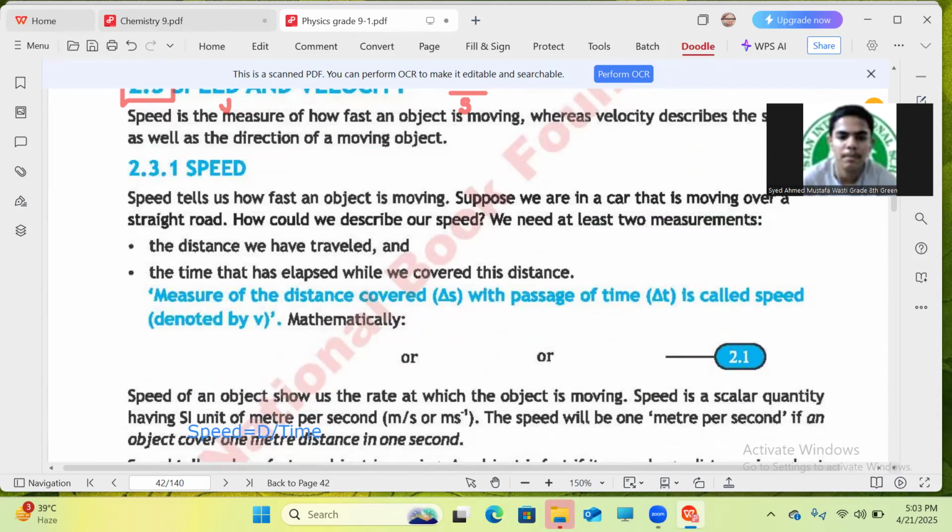So first of all, given here is speed. Here is the definition which is present in bold letters: the measure of the distance covered with the passage of time. Here is the sign of delta indicating the change in distance that is divided by the change in time. It is called speed. That is denoted by small v. Understand that? Here I think there is a misprint in the notes.